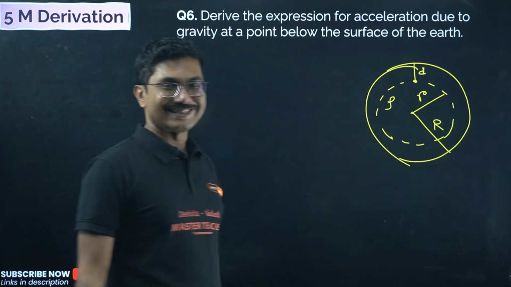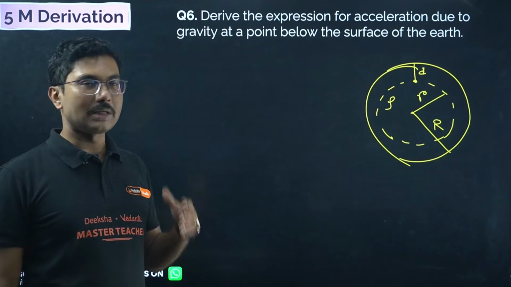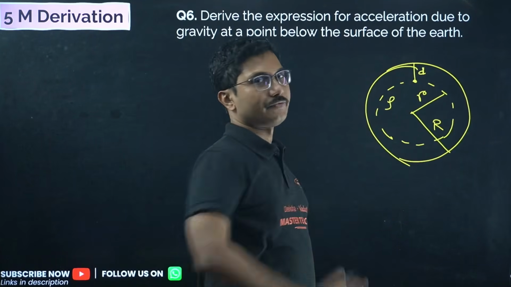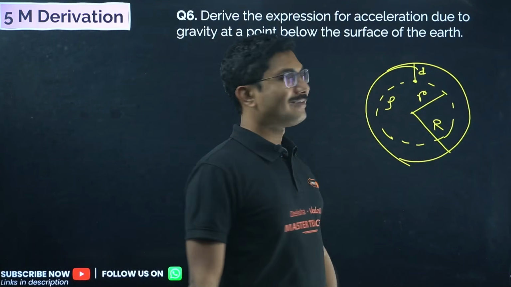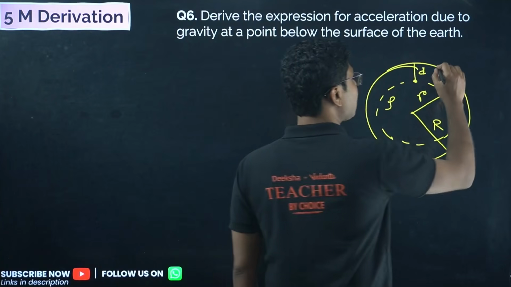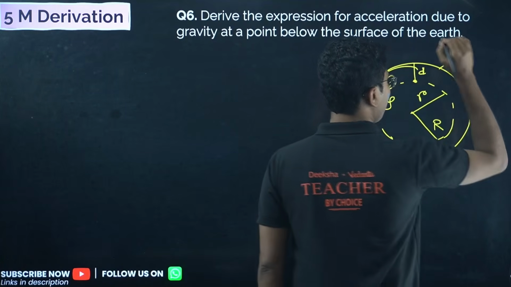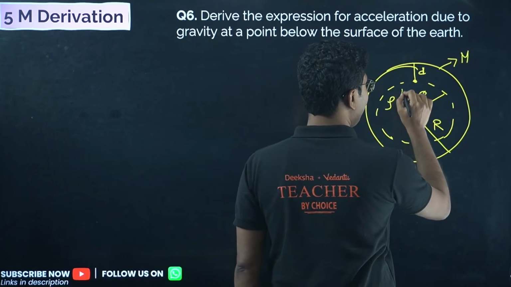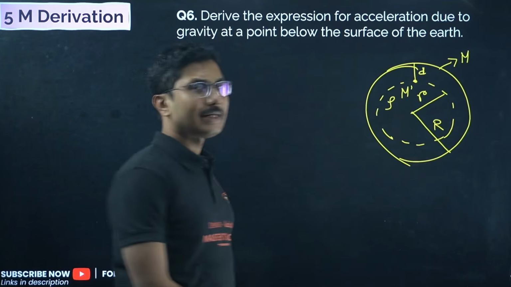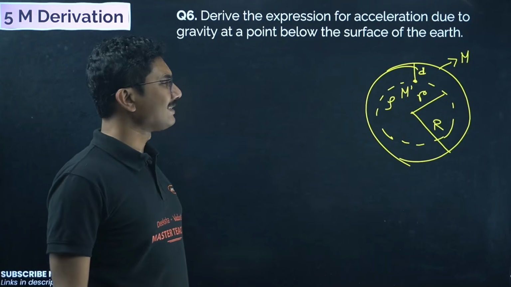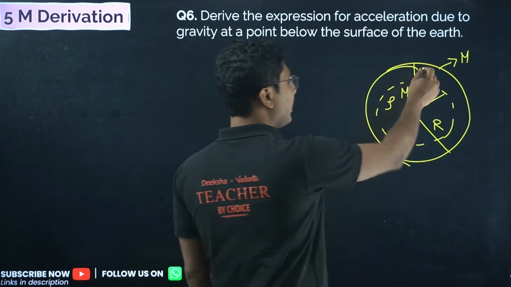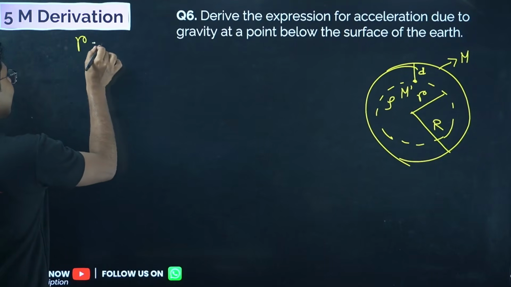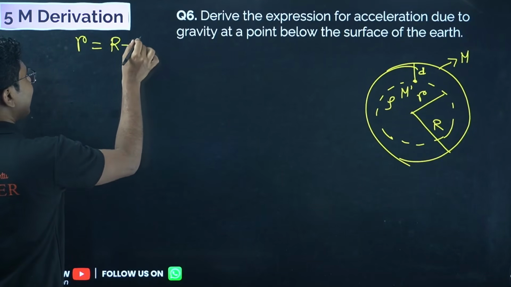Suppose this is the mass density. Density means mass divided by volume. The same density should be for the outer sphere as well as the inner sphere, and we have to find the individual masses. The total mass of earth, say capital M, is a known value. The inner mass, which we do not know, say M dash, at a depth d. First of all, small r is equal to capital R minus d, right?